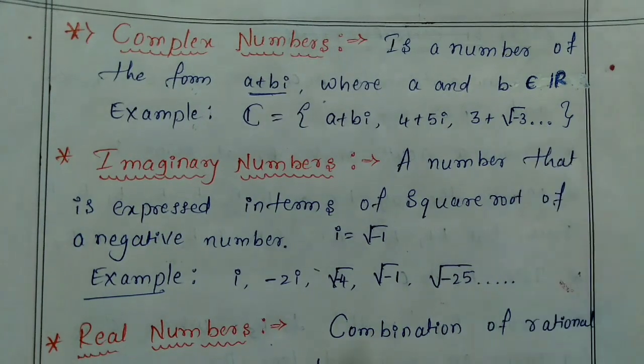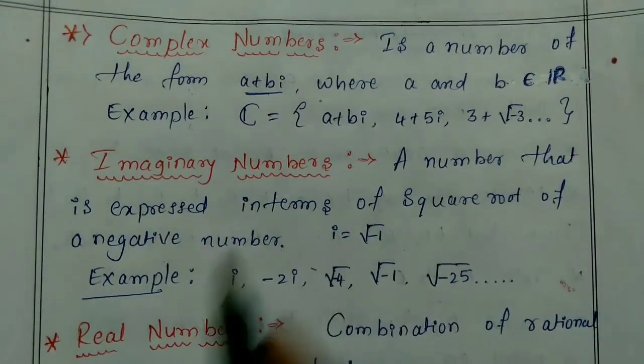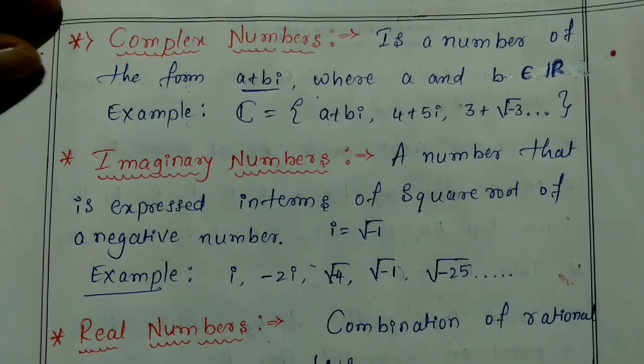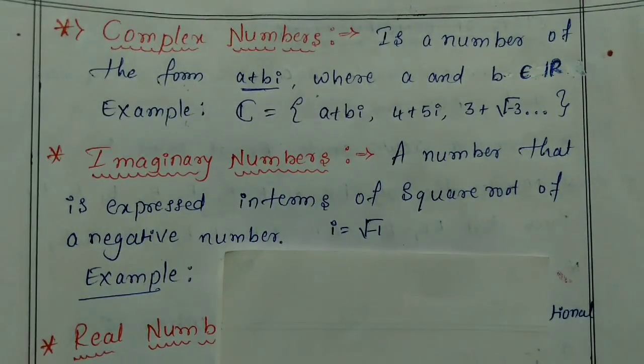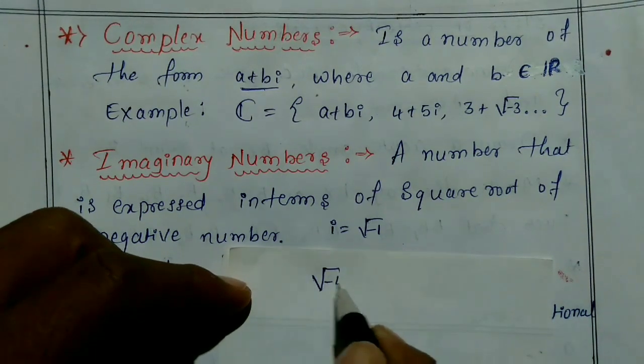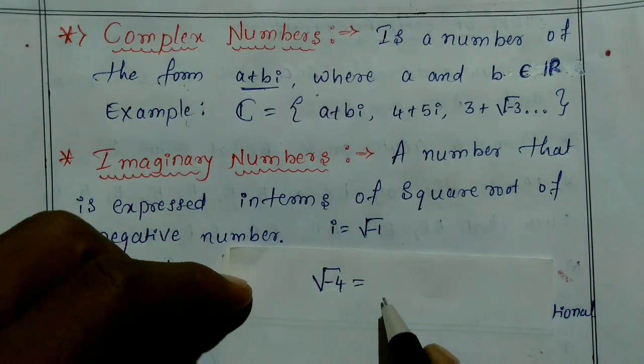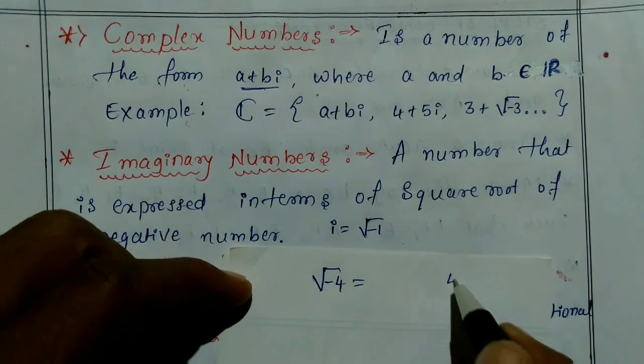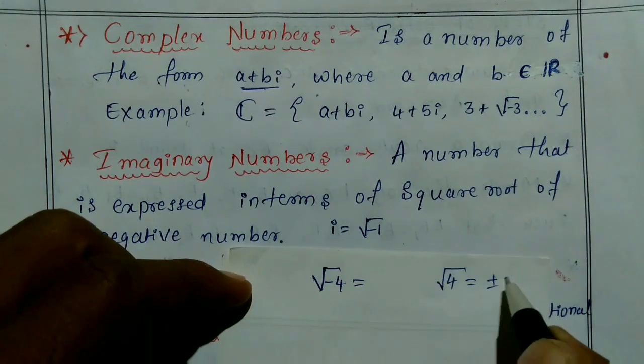Okay, next I will go to imaginary numbers. So in imaginary numbers I will ask you one question. The question is, what is the square root of minus 4? The square root of 4 is plus or minus 2.